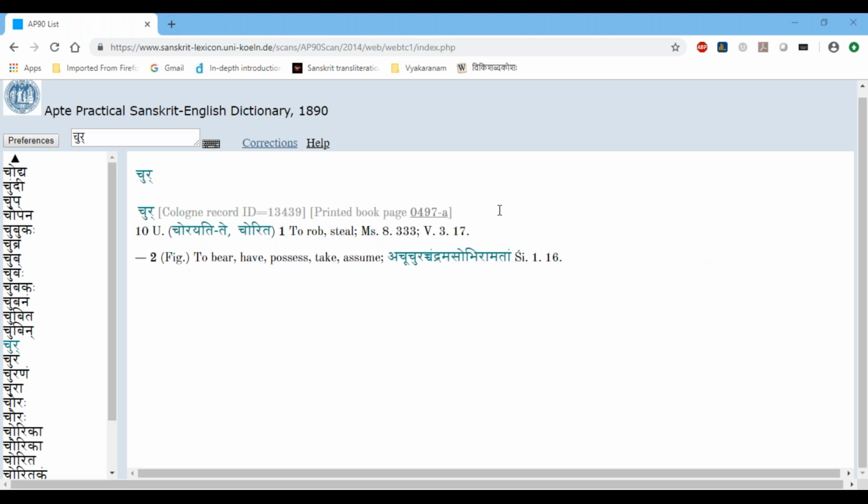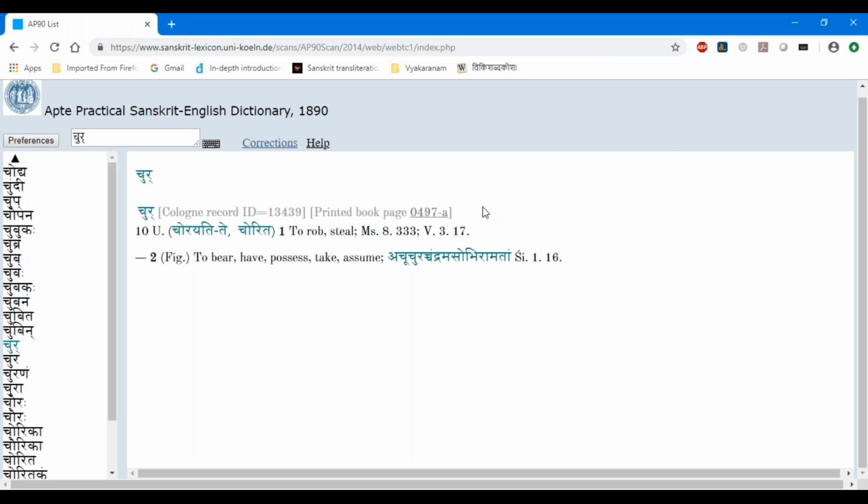Okay, can you give a comparative evaluation between Apte, Shabdakalpadruma, Amarakosha? I will try at the end of the class, but that is not the goal of my class. But when we go to the other dictionaries, I will surely say, okay, there we learned like this, here it is different, and all these things.